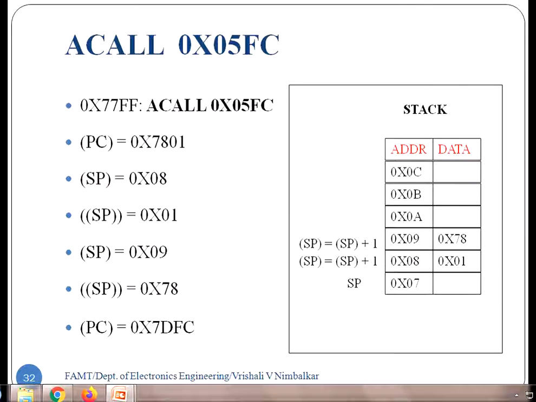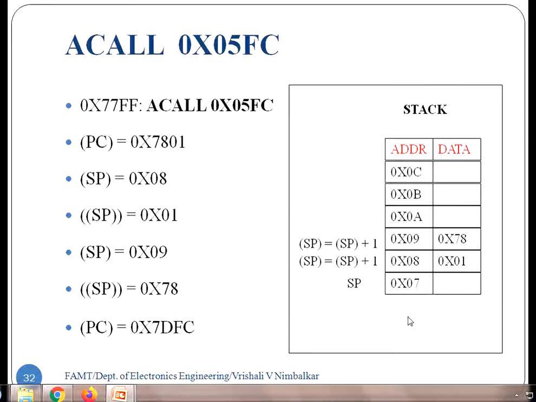And while executing absolute call, what is happening internally? Obtain the return address, save the return address on stack, and then load the subroutine address into the program counter. Fine, students. Okay, hope you all have understood this, right? And now one more point I just want to tell you all.